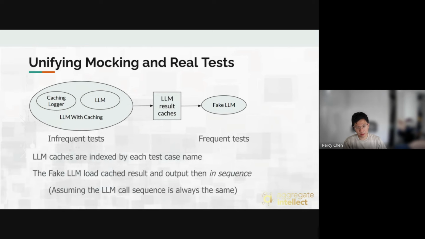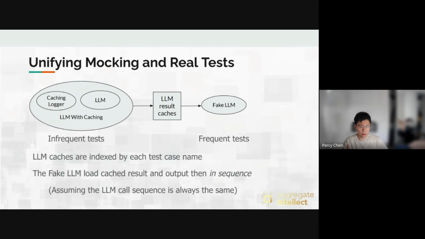Then we have the fake large model, which is actually the fake LLM from LangChain. It loads the cached test, ignores whatever input comes from the calls to the large model, and outputs the loaded output sequentially from the cache.